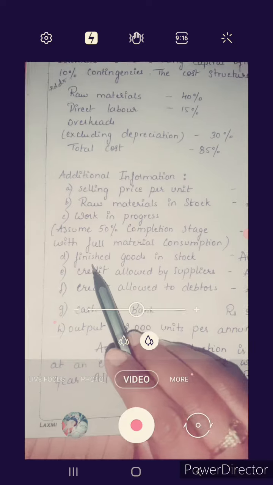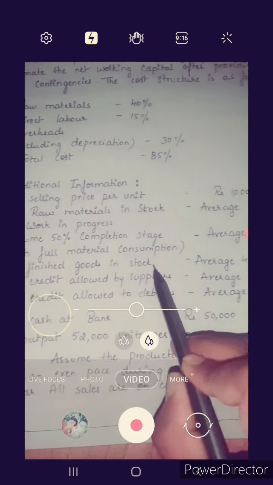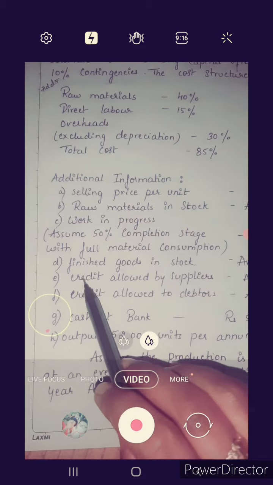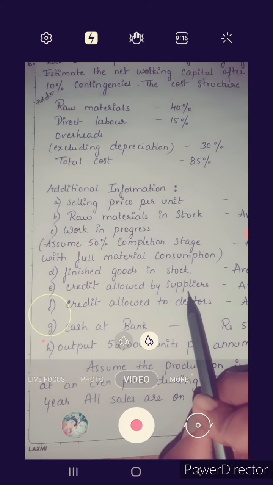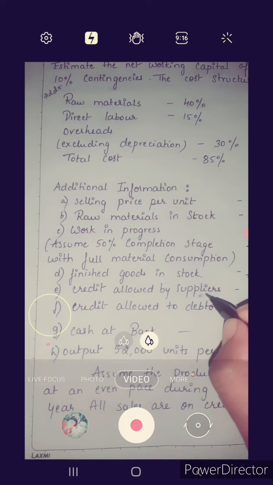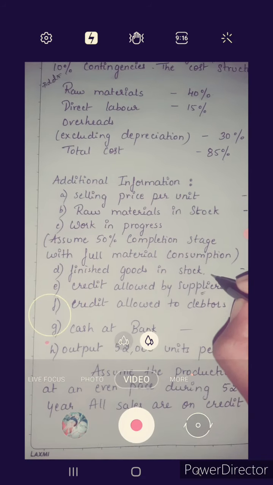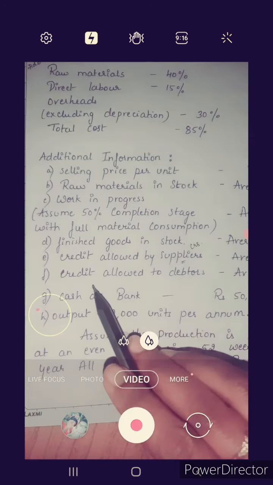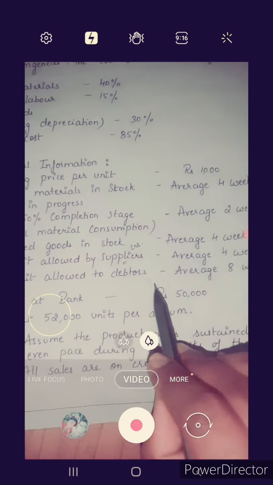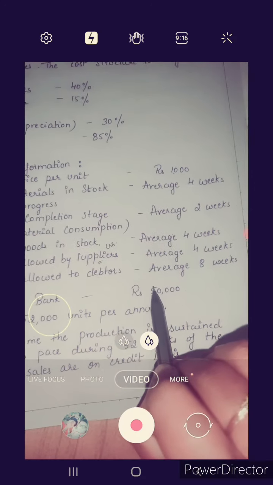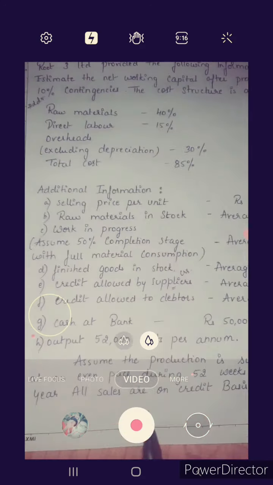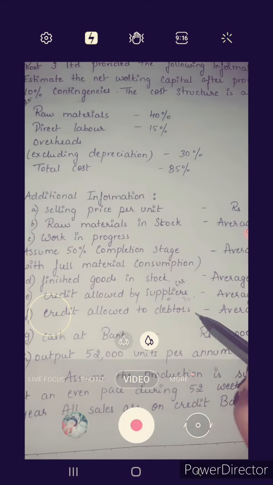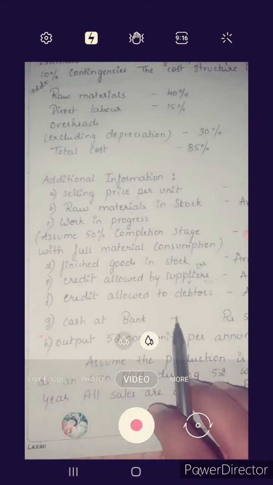Work in progress is average for 2 weeks. Next, finished goods in stock, average is 4 weeks. Credit allowed by suppliers, that is creditors, average 4 weeks. Credit allowed to debtors, average is 8 weeks. This is current liability for suppliers, and this is current assets for debtors. Next, cash at bank, that is current asset. Direct amount is given as 50,000.